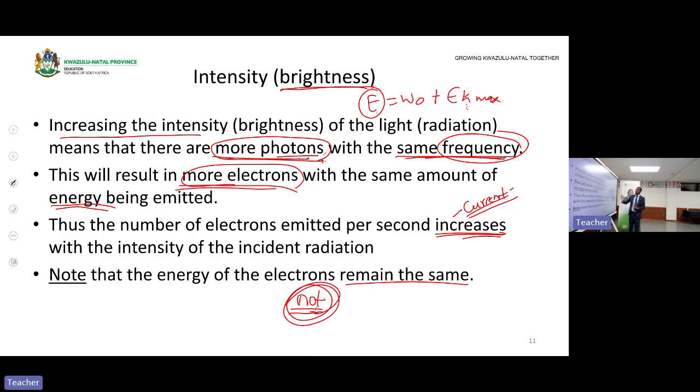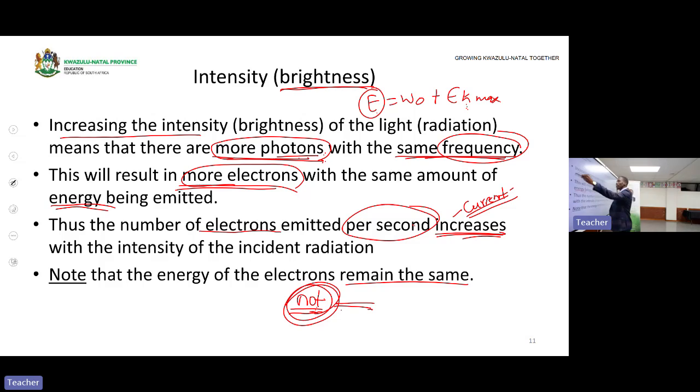So don't confuse the two. If intensity increases but electrons were not being emitted, then intensity has no effect. But if it increases and electrons were already being emitted, then there is an effect, because the number of electrons emitted per second increases. For example, now in this second it was emitting 50, and now it is emitting 100. This means the number of electrons emitted per second increased. That increases what? The current. If nothing was emitted and I increase the intensity, still nothing will be emitted.